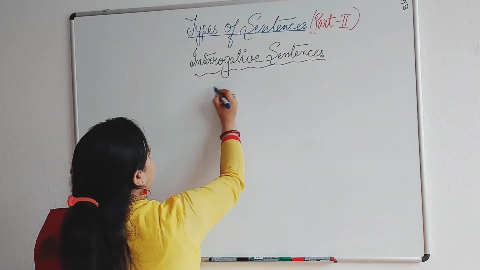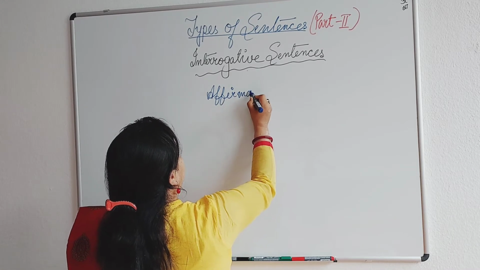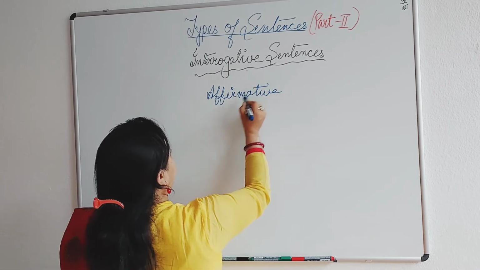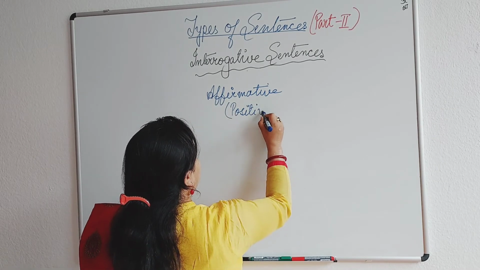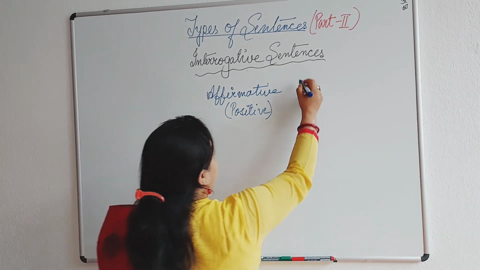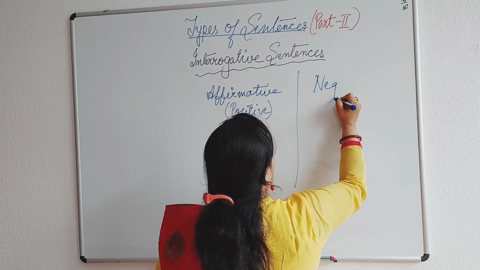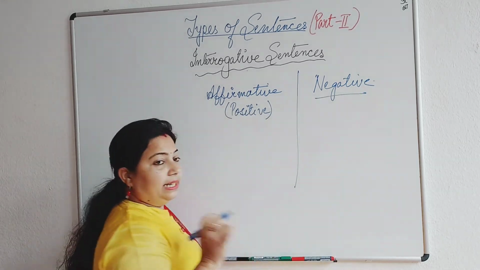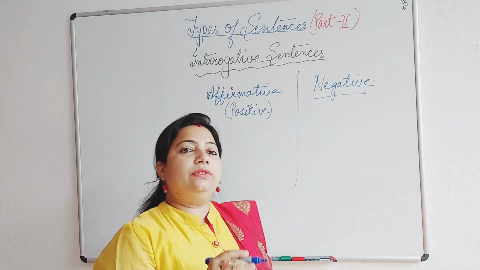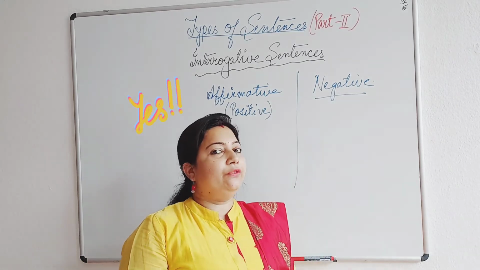If I am writing the sentence in affirmative form, affirmative form is nothing but the positive, a sentence which will have a positive sense in it, and there may be a question which might be in negative form, that is, the sentence will have a negative word in it. That is an interrogative sentence, but it will have a negative sense in it.